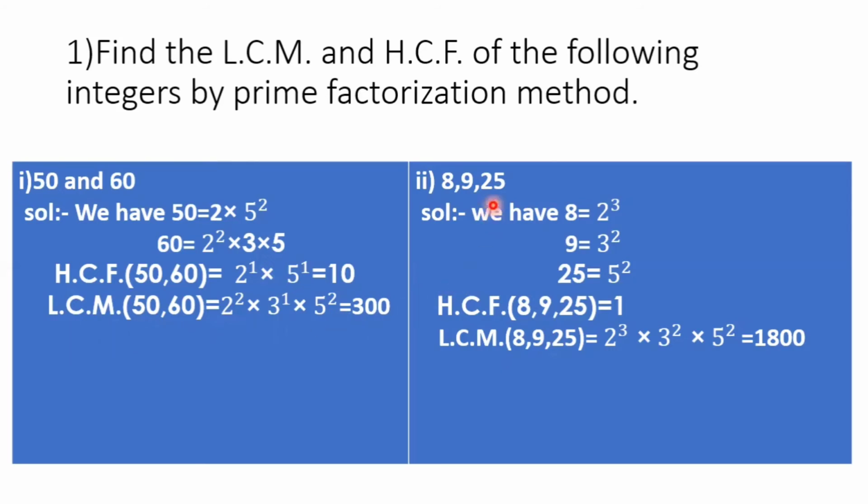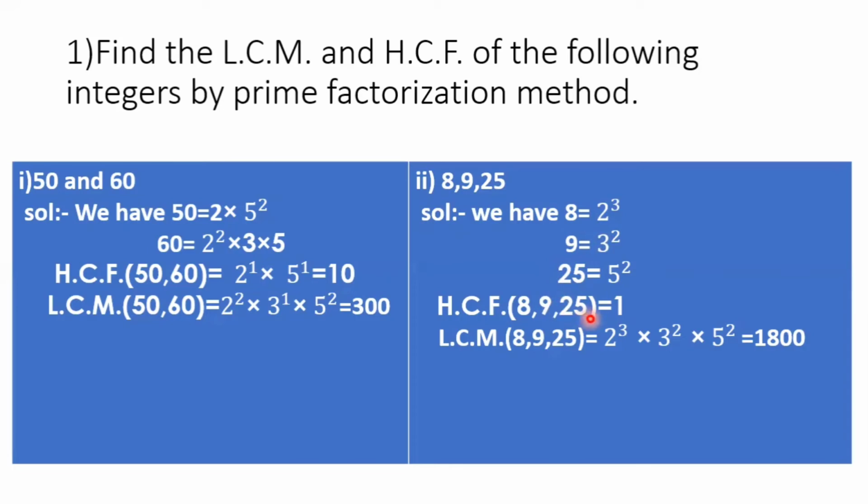The second one, 8, 9, and 25. After writing these as the product of primes, how to write the HCF? Product of least powers of common prime factors. But there is no common factor in these three. But 1 is a common factor of every number. So 1 is the highest common factor of these numbers.